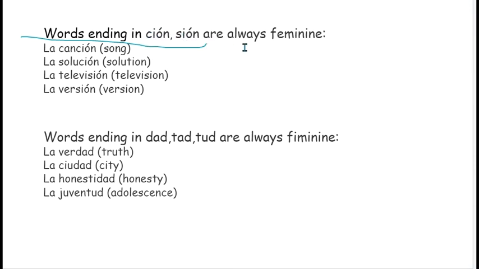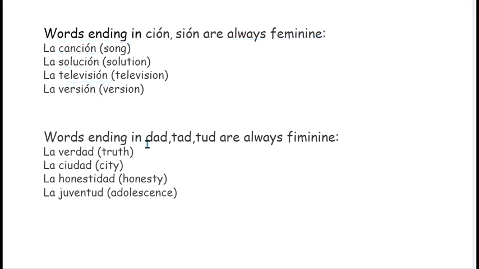So ción and sión they will always be feminine. For example, la canción, la solución, la televisión, television, la versión, version. So the words ending with sión and ción will always be feminine. La versión, la solución, la canción, they will always be feminine.